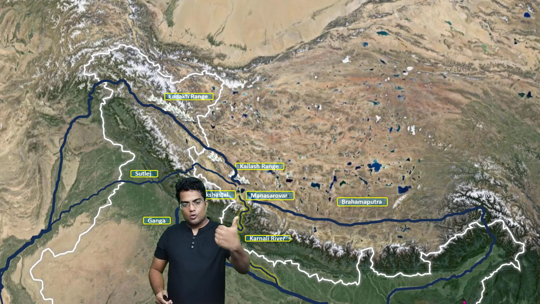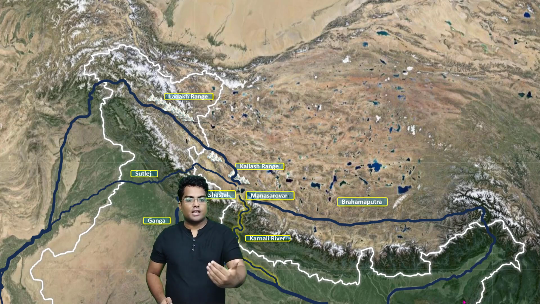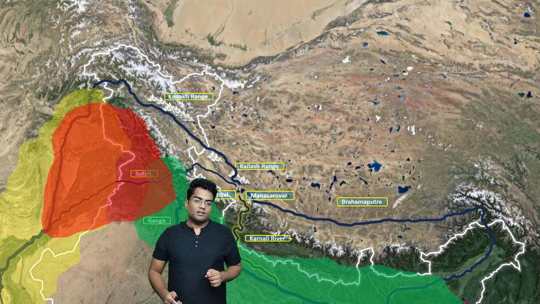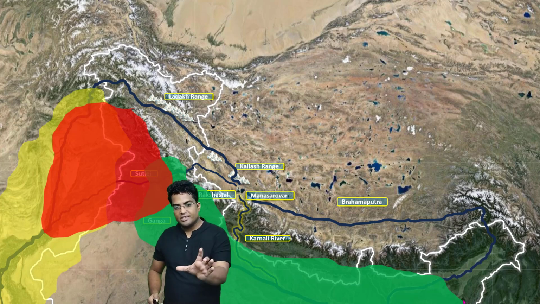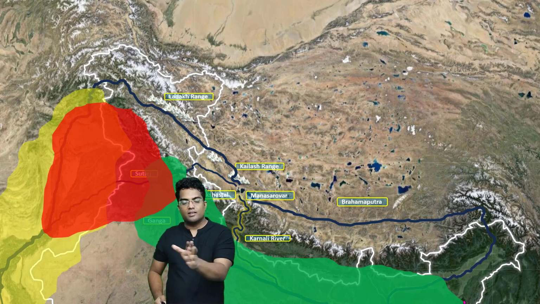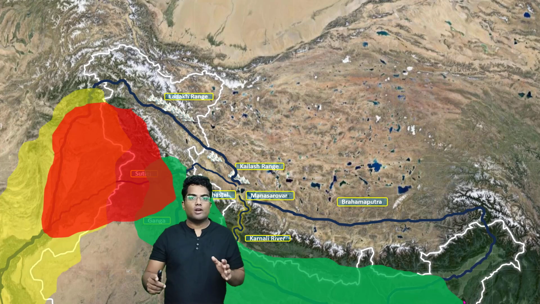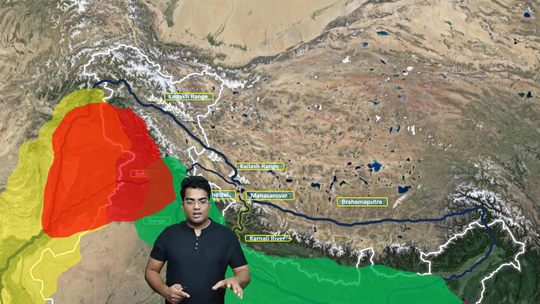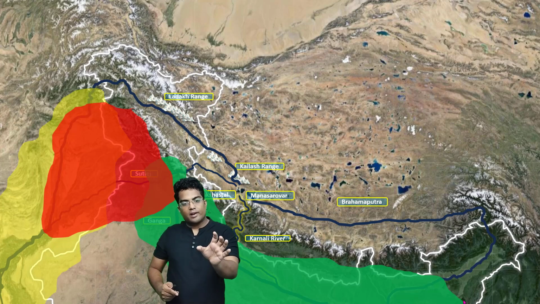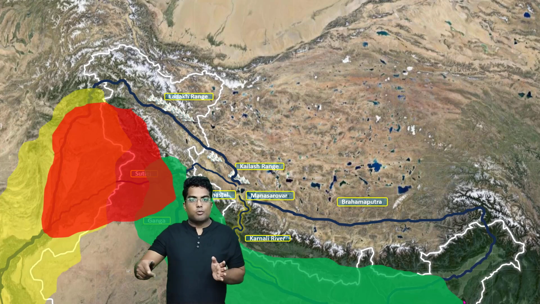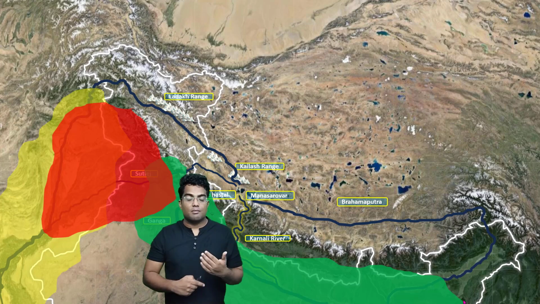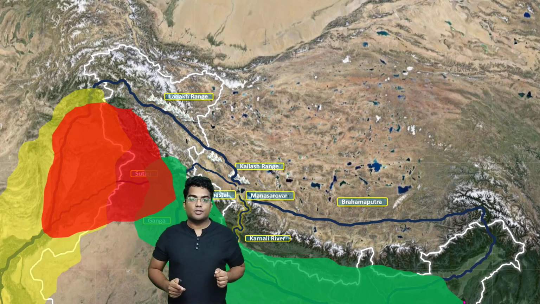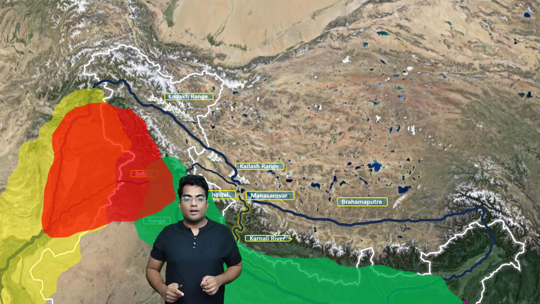Awesome. So once again, let's go into the past. As you can see, this region, mentioned in green, is the region where the Mahajanapadas flourished, or let's say where the Mauryan kingdoms flourished, right? So as you can see, the whole of the Ganga and Karnali River is populated by many different kingdoms, which eventually became empires.